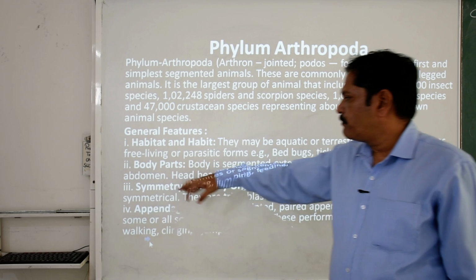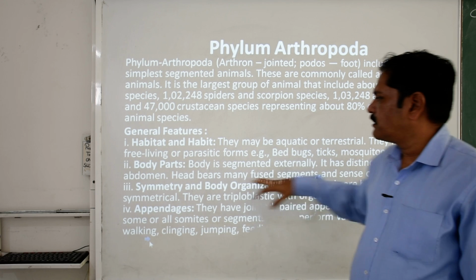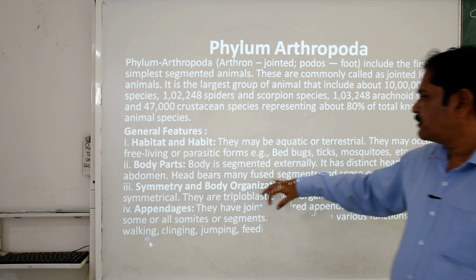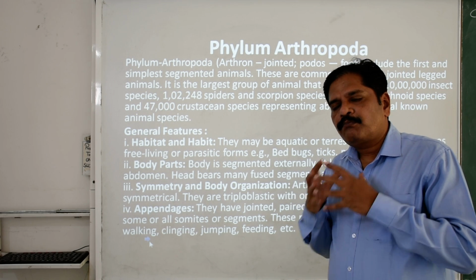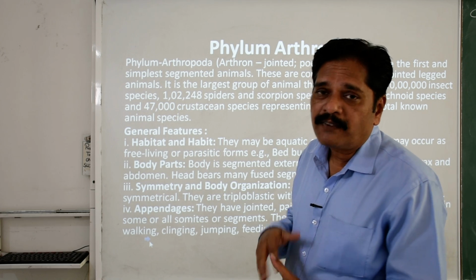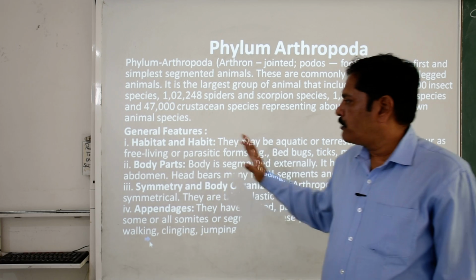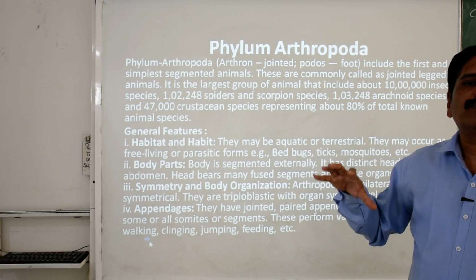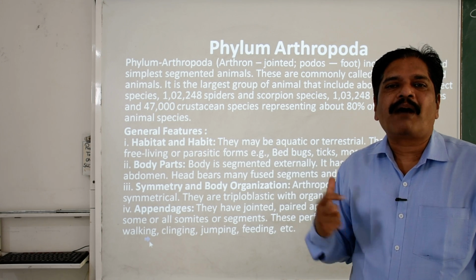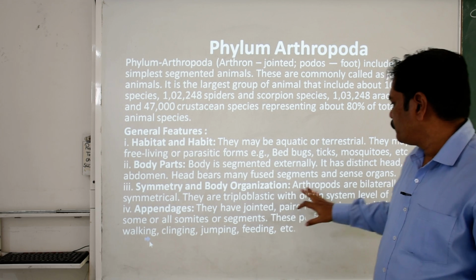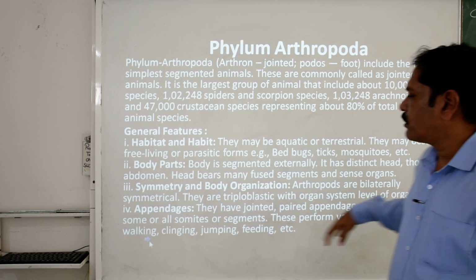Then the body parts. The body is segmented externally, and it has a distinct head, thorax, and abdomen. The head bears a few segments and sense organs. Just like that, even the body is metamerically segmented, and internally the segments are connected with each other. When we talk about symmetry, as I told you, from the annelids onward, all the organisms are bilaterally symmetrical in nature, and they are triploblastic with organ system level organization.